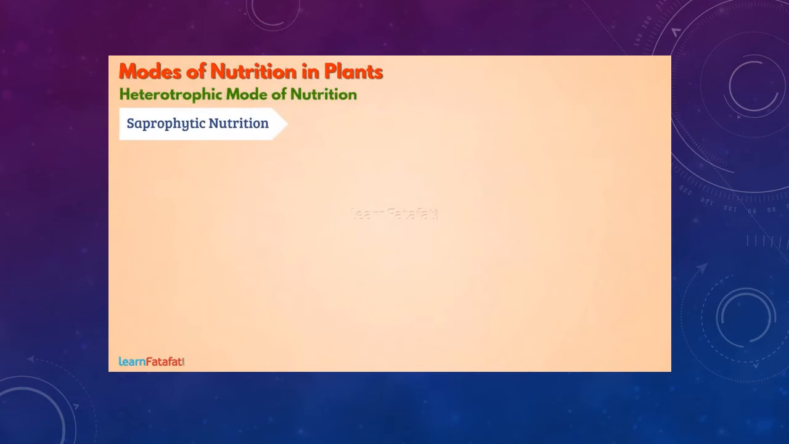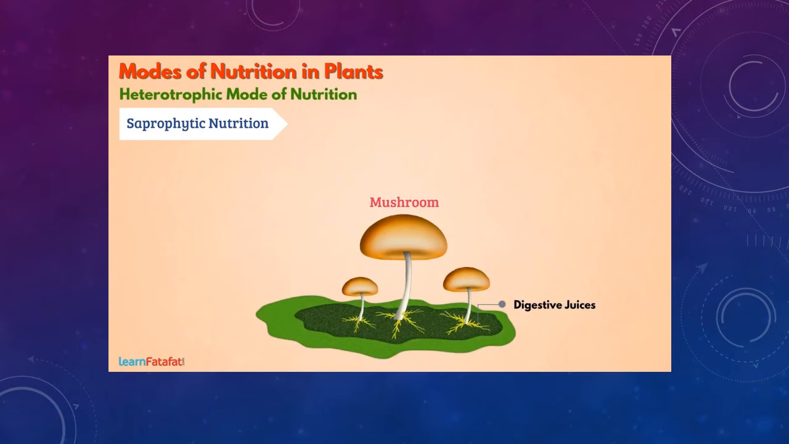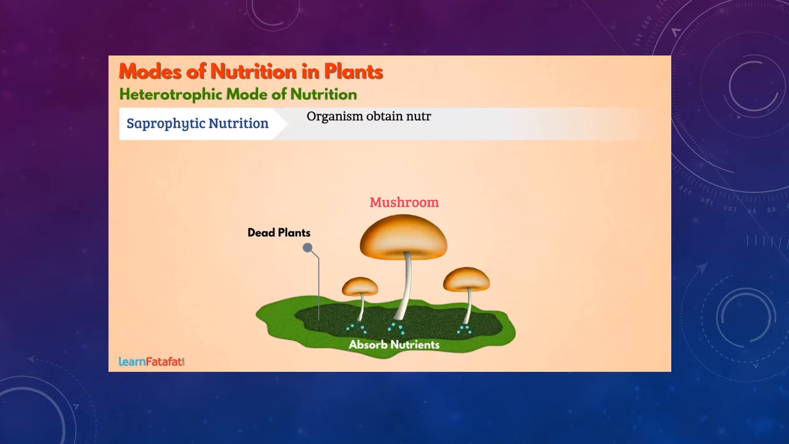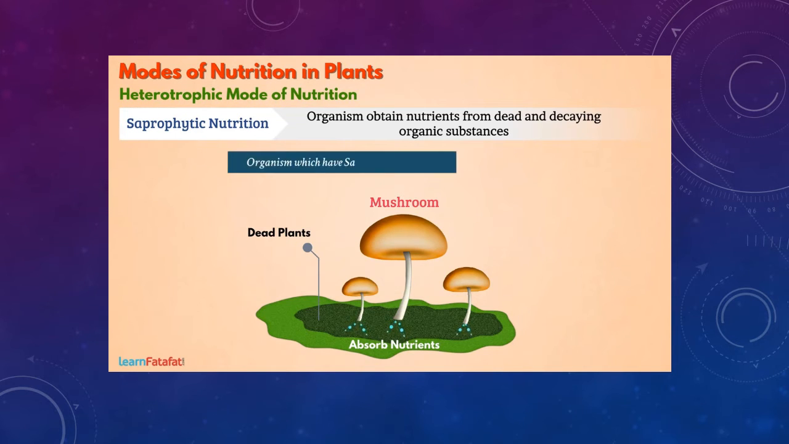Saprophytic nutrition. Some plants such as mushroom secrete digestive juices on dead parts of the plant or animal so as to convert it into simple substances in solution form. They absorb nutrients from the solution so formed. Such mode of nutrition in which an organism obtains nutrients from dead and decaying organic substances is called saprophytic mode of nutrition. And the organisms which have this mode of nutrition are called saprotrophs.